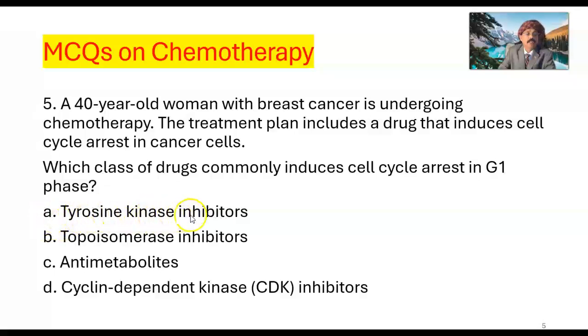A. Tyrosine kinase inhibitors. B. Topoisomerase inhibitors. C. Anti-metabolites. D. Cyclin-dependent kinase inhibitors. Okay, so which drugs commonly induce cell cycle arrest in G1 phase? Answer is D. Cyclin-dependent kinase inhibitors. D is the answer.